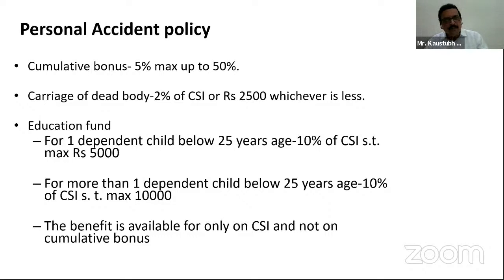So this education fund can be granted to maximum 2 children, and for more than one dependent child below 25 years, 10% of capital sum insured subject to maximum 10,000. So when we say more than one dependent child below 25 years of age, the education fund payable is maximum 10,000. That means these are applicable to 2 children.